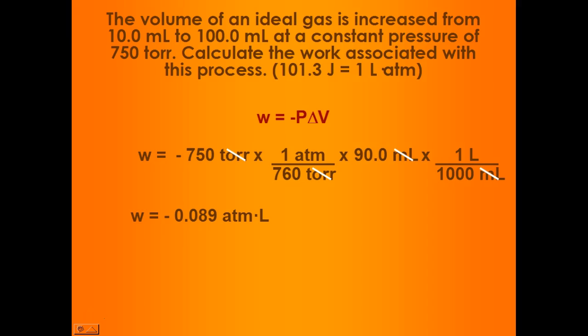At this point, we are in atmosphere liters. Our sign makes sense, so we're going to go ahead and convert from atmosphere liters to joules using the conversion I've given you. This is not one I expect you to know. I would always provide that for you. And so when we do the multiplication across, we see that the gas did 9 joules of work in order to allow that gas to expand.